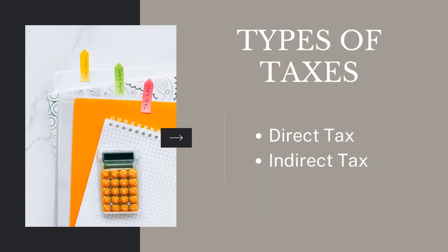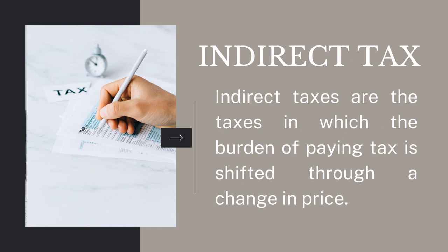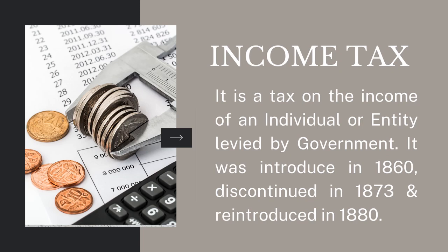Types of taxes: direct taxes and indirect taxes. Direct tax. The taxes whose burden falls directly on the taxpayers are direct taxes. Indirect tax. Indirect taxes are the taxes in which the burden of paying tax is shifted through a change in price. Income tax. It is a tax on the income of an individual or entity by government. It was introduced in 1860, discontinued in 1873, and reintroduced in 1880.